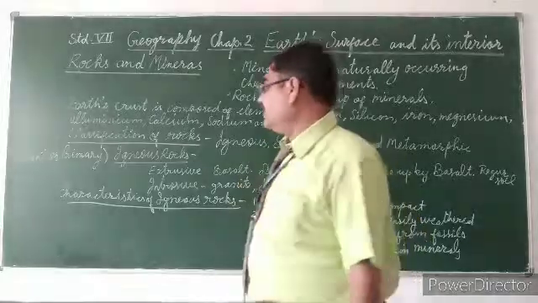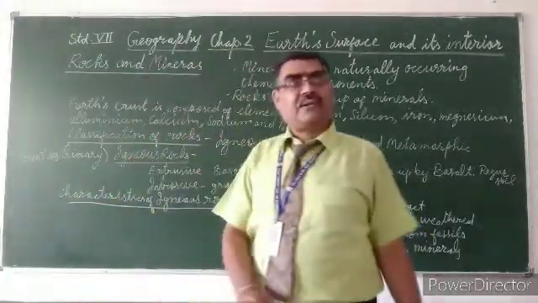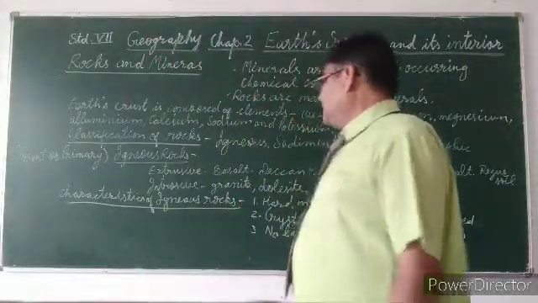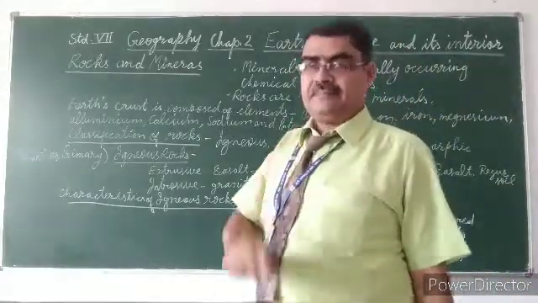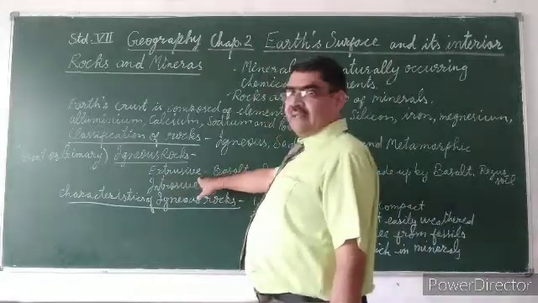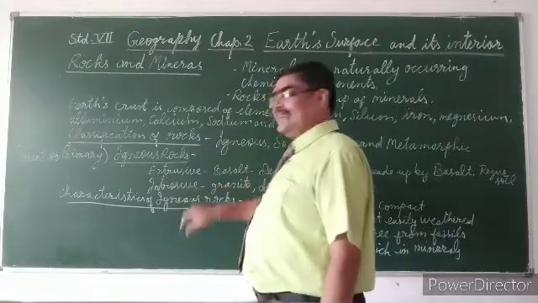So they are called primary rocks or parent rocks. The igneous rocks are of 2 types. First is extrusive igneous rock. Second is intrusive igneous rocks.